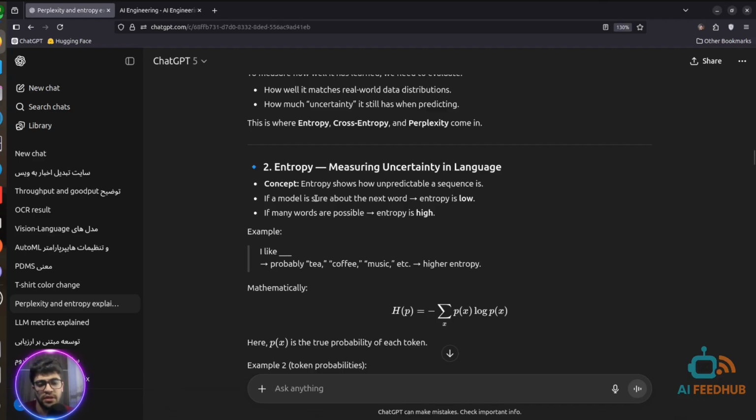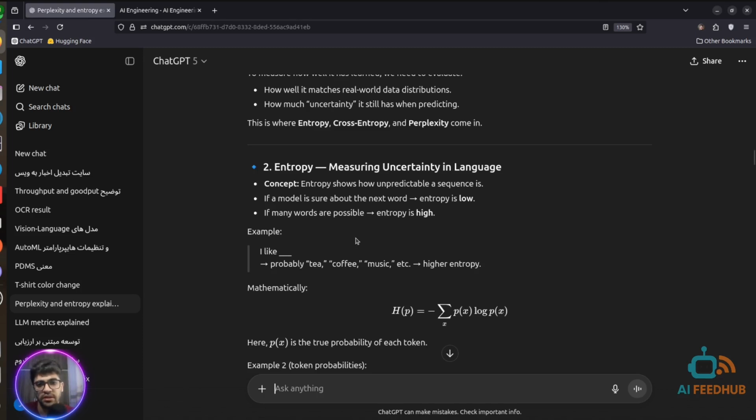Entropy is an intuitive concept. It means, for example, here: "I like." After "I like," we can predict some tokens, for example, tea, coffee, music, and so on. So here is a higher entropy. It means a lot of words can be placed here.